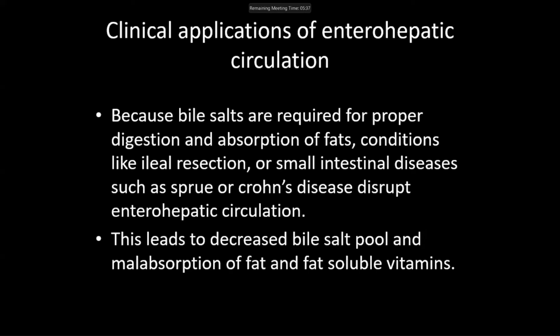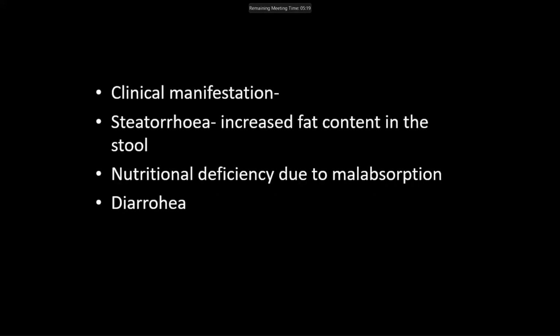There will not be a sufficient amount of bile salts, so all the fats are not digested or reabsorbed. So the stool contains an increased amount of fat. This is called steatorrhea. And there will be nutritional deficiency due to malabsorption of fat-soluble vitamins.